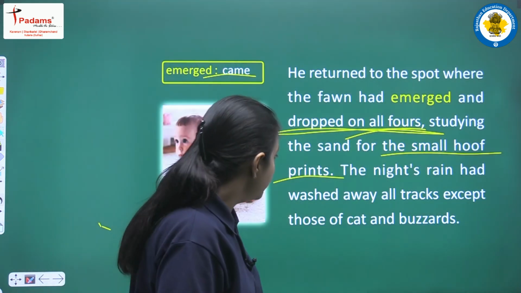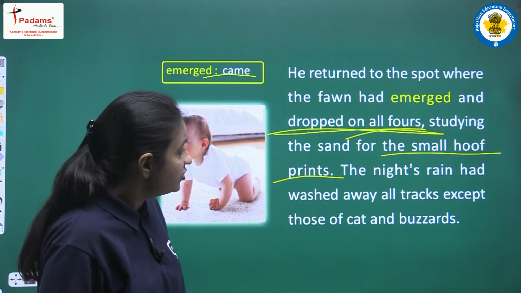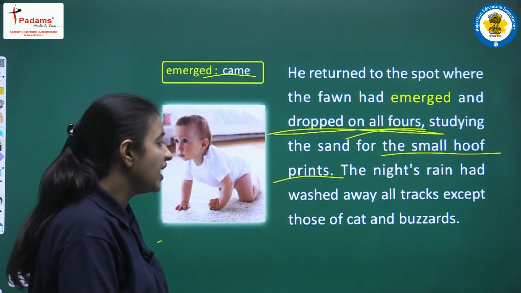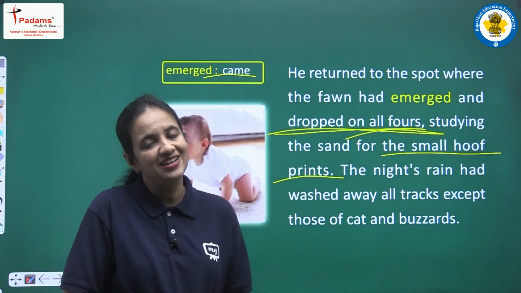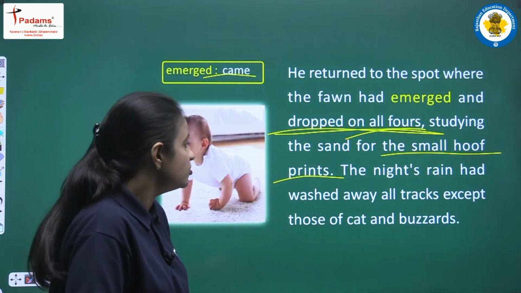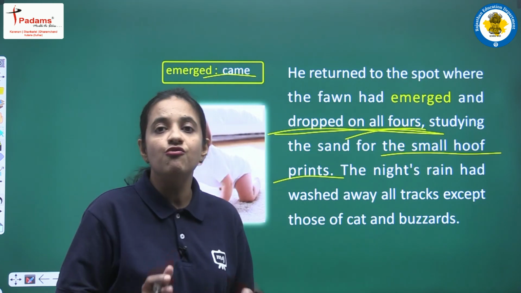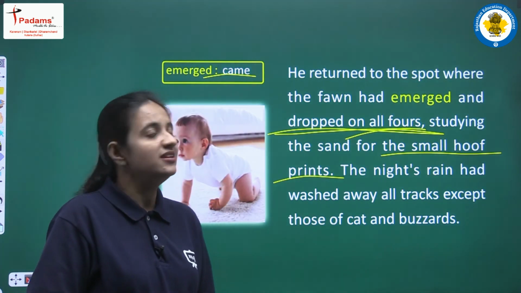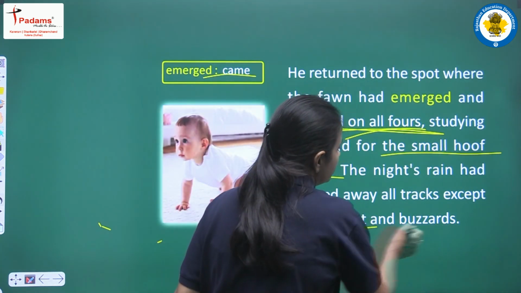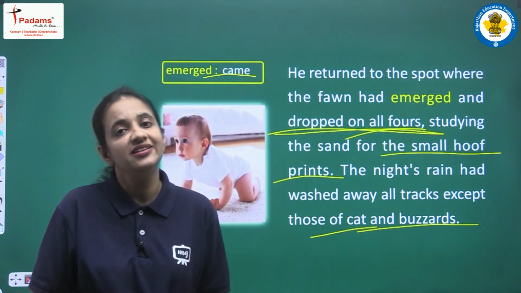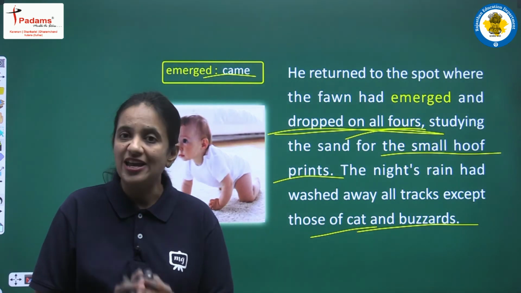The night's rain had washed away all tracks except those of cat and buzzards. Last night it was raining. So like last night rain was there, and because of the rain everything just washed away, and now on the sand there were the tracks of only the cat, the big cat, and only of the buzzards that were still there, right. So Geordie, he was trying very hard.